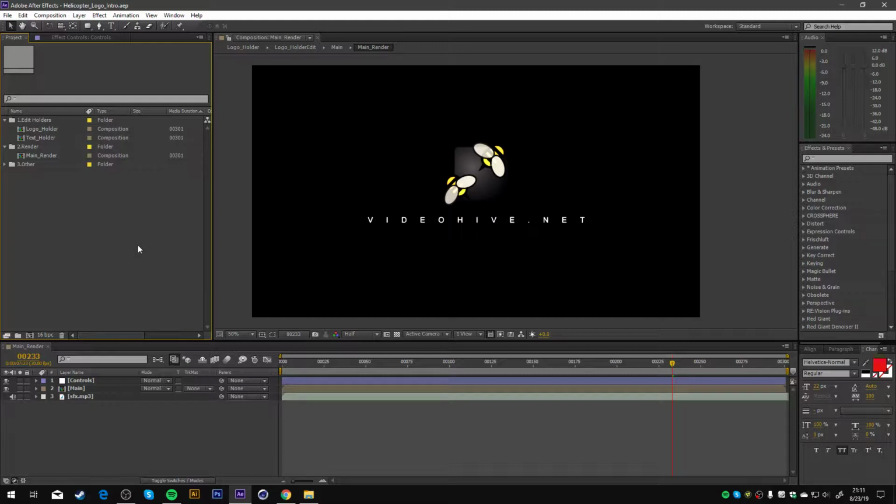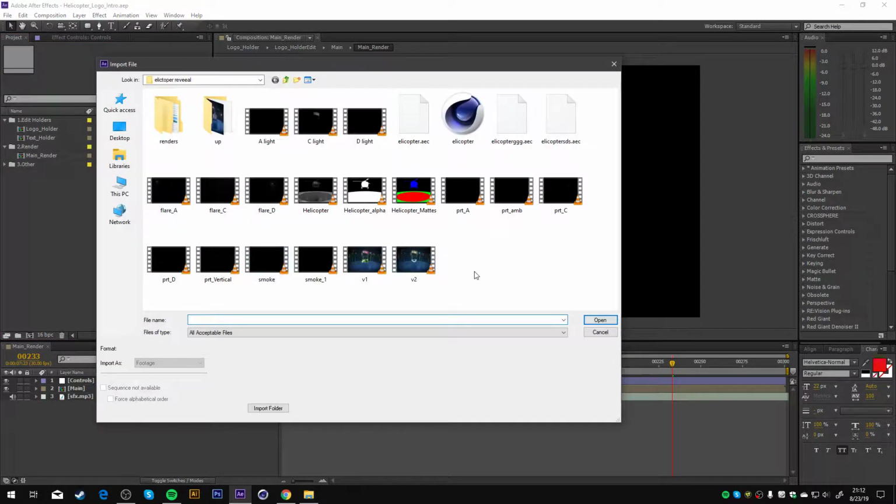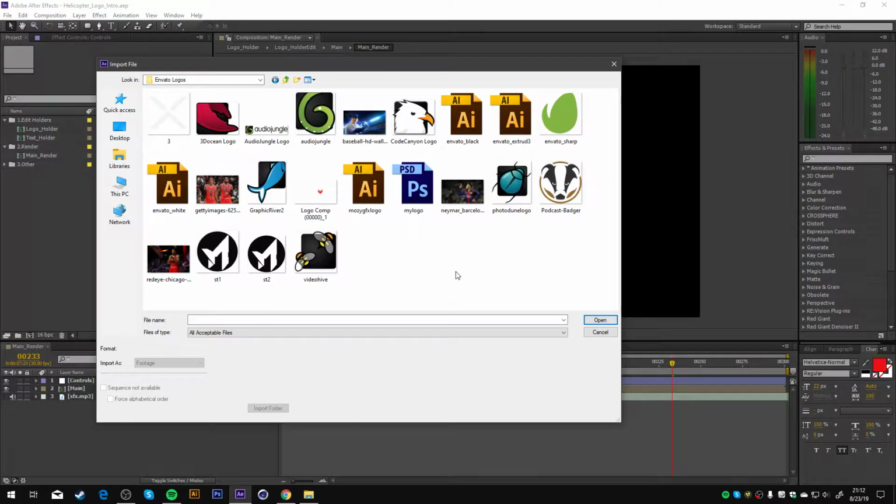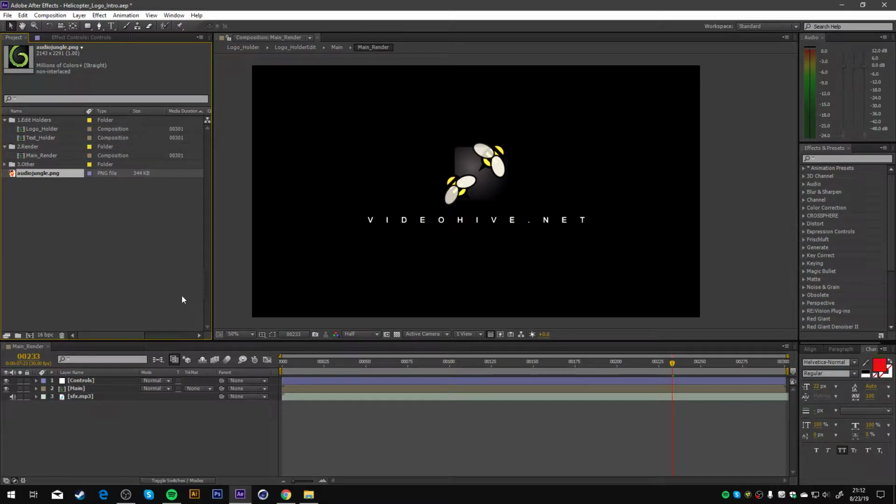and change your text. So in order to change the logo, you double click into the project tab, browse where your logo is, and import your logo.